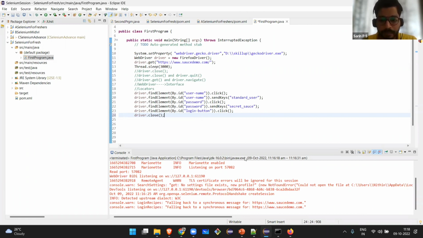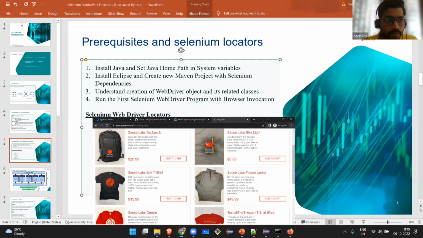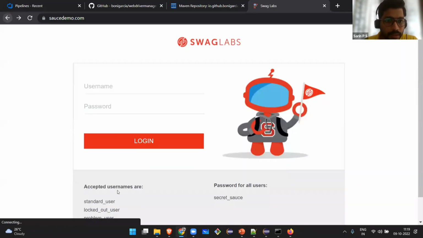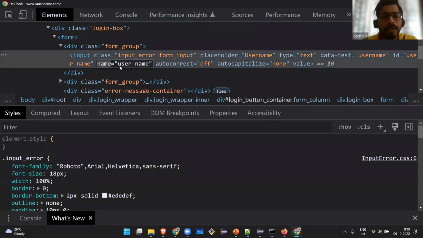There are many other locators also. I have discussed only ID. We have XPath, CSS selector, name, class name, tag name, link text, and partial link text. Name and class name you can understand from the words themselves. Name means you'll see something like this: right click, inspect, see the name. Driver dot find element by name, you can put it and start working with it.